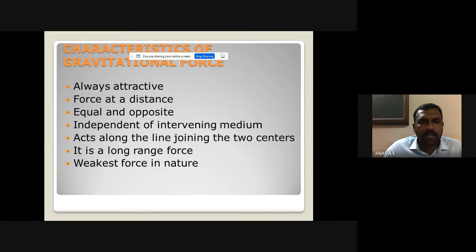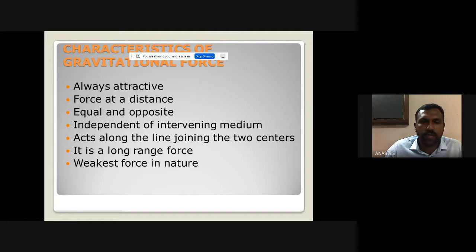This gravitational force acts from M2 to M1 and from M1 to M2. These two forces are equal and opposite in nature. It is independent of the intervening medium. That means whether it is air or water, the gravitational force does not depend on that medium. It acts along the line joining the two centers, that is, the line joining the centers of the two bodies.